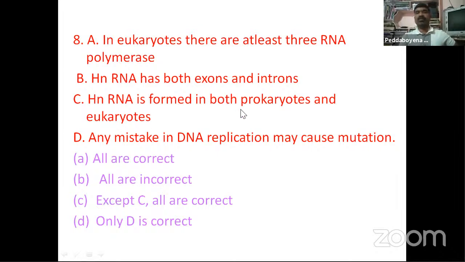hnRNA is formed in both prokaryotes and eukaryotes. In transcription, we studied this. hnRNA is formed in both prokaryotes and eukaryotes. So the answer is, except this, the remaining are correct, because hnRNA is different in prokaryotes.